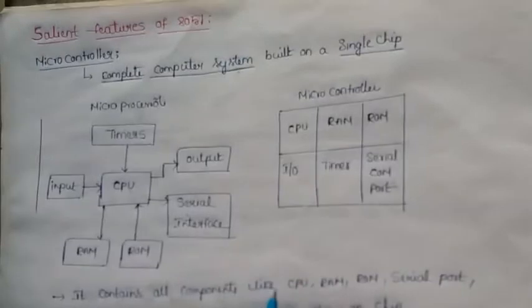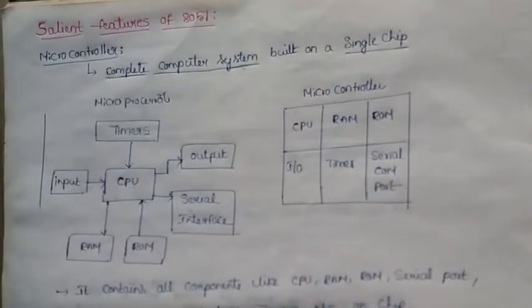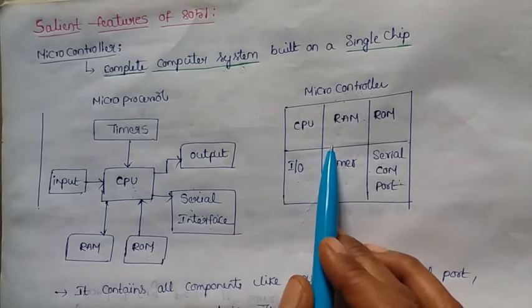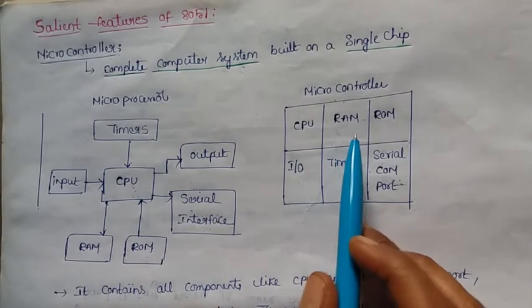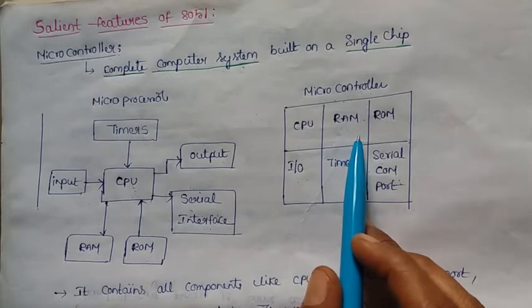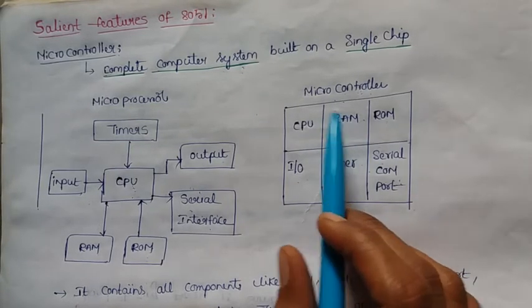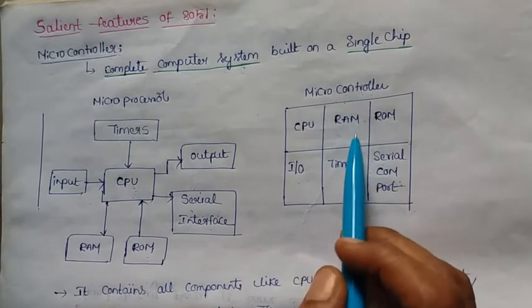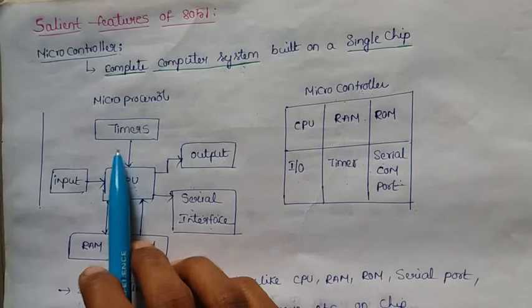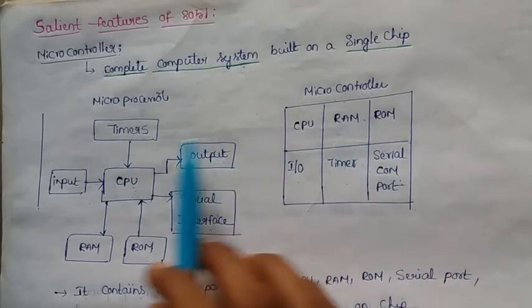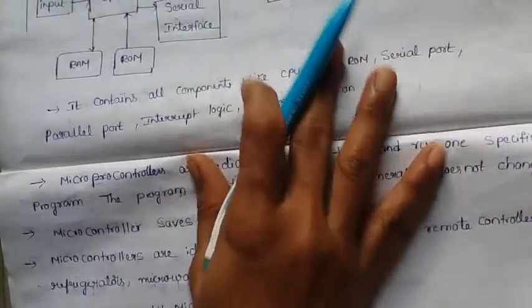If you see the difference between a microprocessor and a microcontroller, a microprocessor can handle many programs, but a microcontroller can execute only one program. That is, a microcontroller is specific program oriented. Coming to its advantages, microcontroller cost is less when compared with a microprocessor, and power consumption is also less.